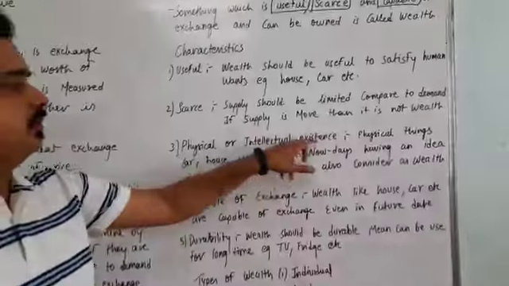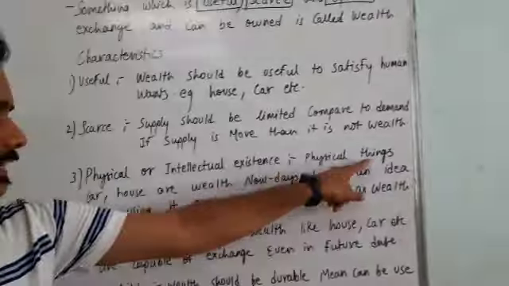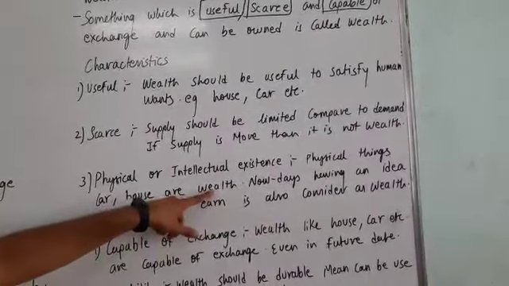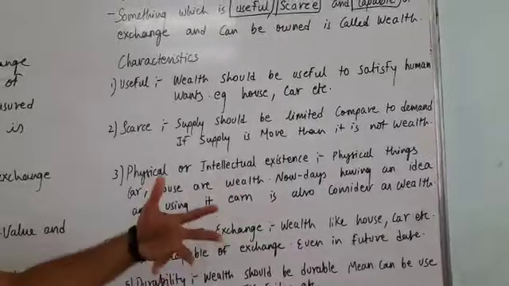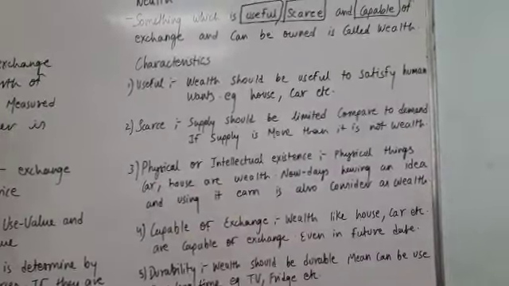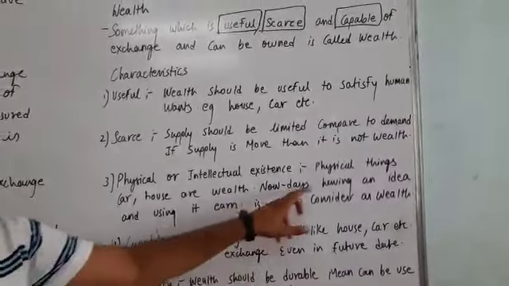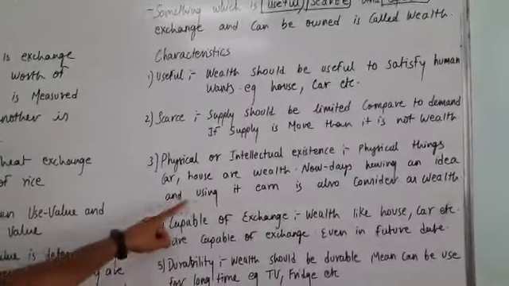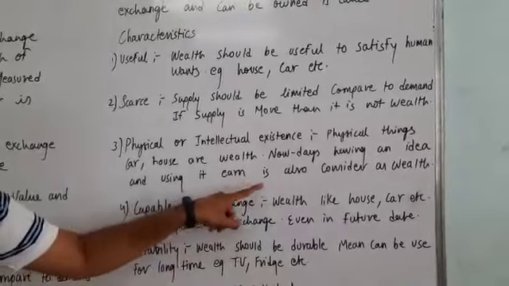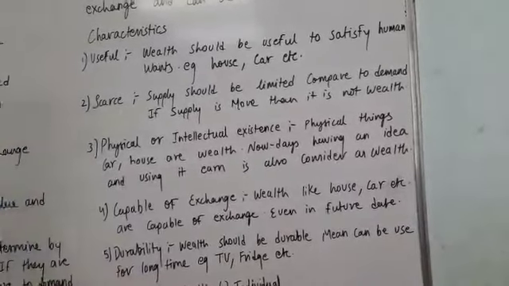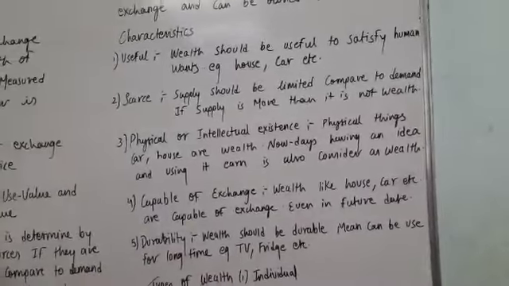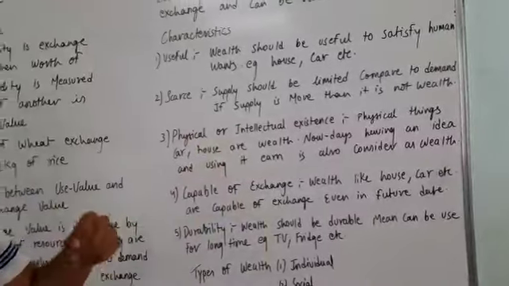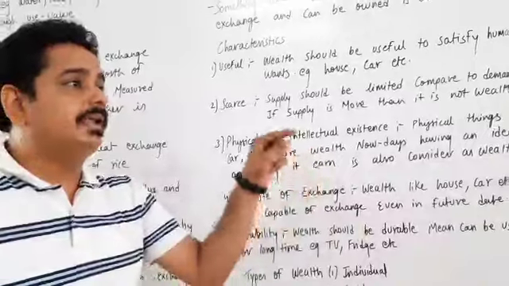Physical or intellectual existence. Physical things, cars and houses, are wealth. They are considered as wealth because you can see them and you can touch them. Nowadays, if someone has a good idea and uses it to earn, that is also considered wealth. Suppose some scientists have a good idea and use it to earn money, then that idea becomes wealth.